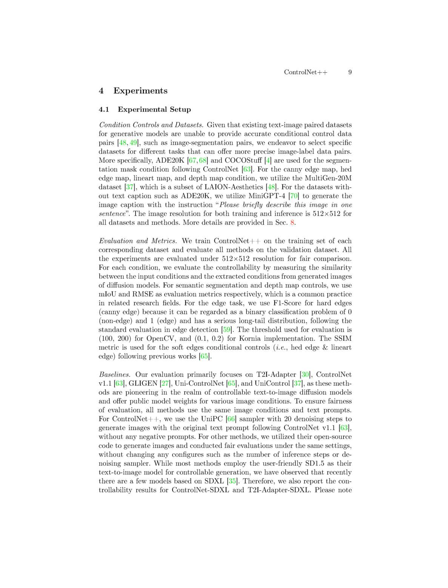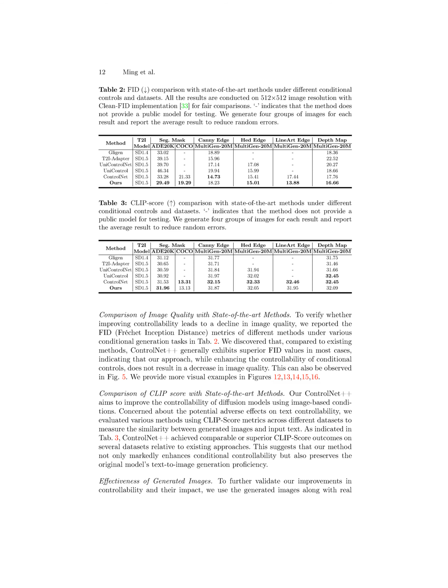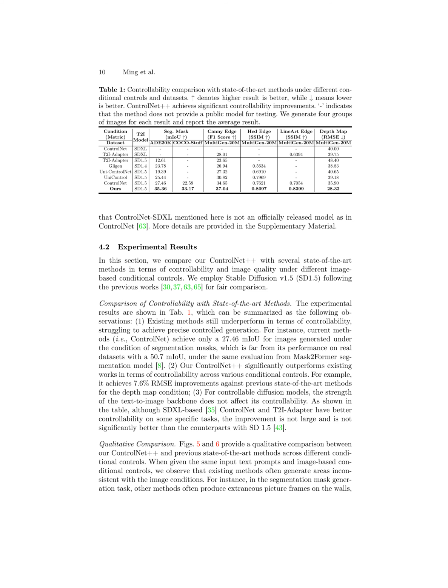Preservation of image quality, demonstrating that the proposed method enhances controllability without compromising image quality, as evidenced by superior FID values compared to existing methods. 8. CLIP score improvement, achieving comparable or superior CLIP score outcomes on various datasets, indicating improved controllability while maintaining the proficiency of the original text-to-image generation model.